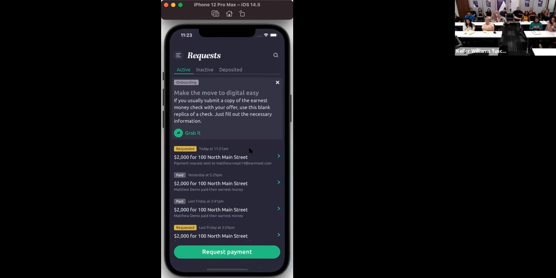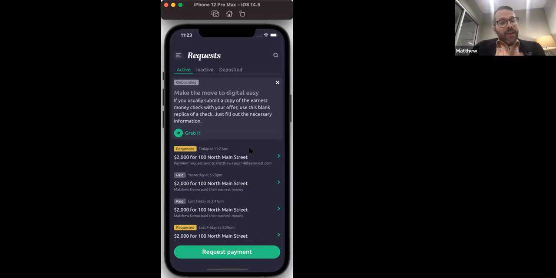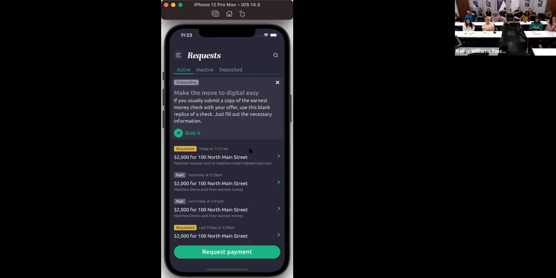Yes. When you log in, the email verification, is that every time you open the app or just the first time? Yeah, every time that you log in, it's going to have you put in your email address, and it very quickly sends you that 6-digit code. So it's just a 2-step verification process to get you logged back in. You can sync it up with your phone, however. So if you wanted to do it like that, it'll log you in with, I believe, Face ID as well. Okay.